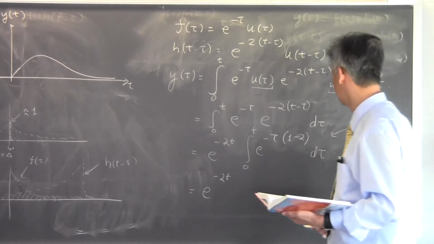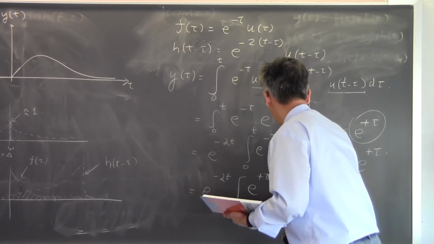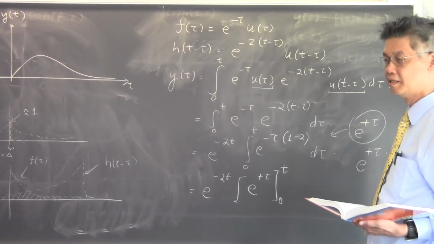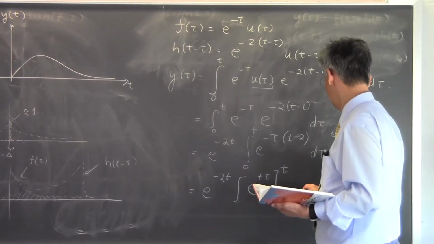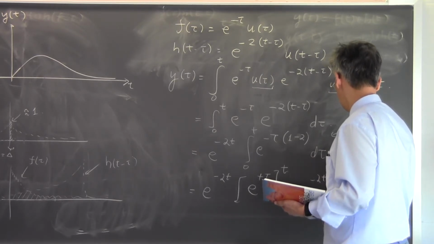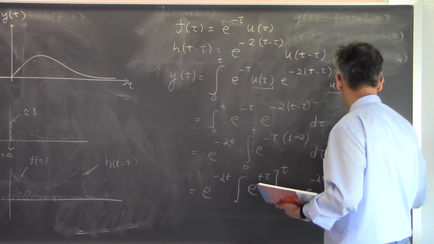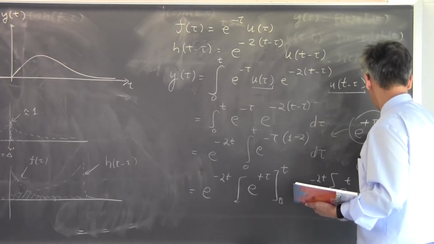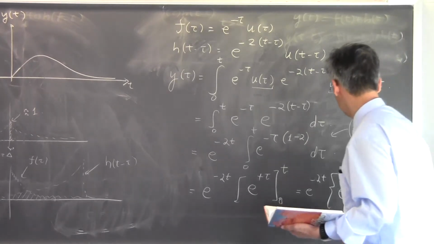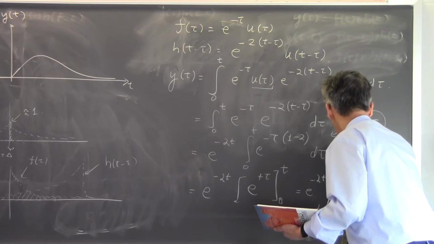So I will get e to the plus tau evaluated at 0 and t. So if I look at this now, it's e to the minus 2t, e to the t minus e to the 0. So then it is equal to e to the minus t minus e to the minus 2t.